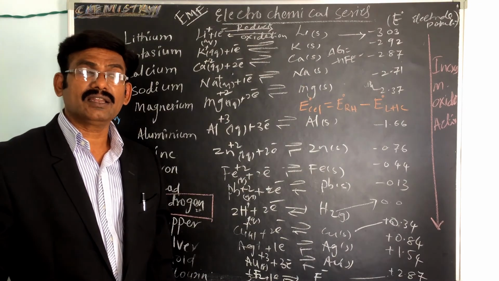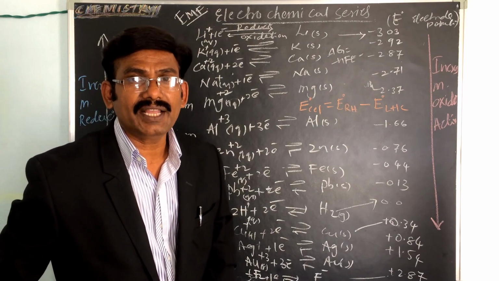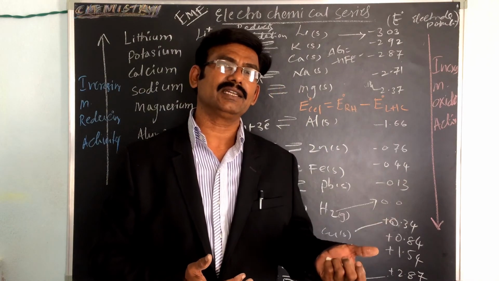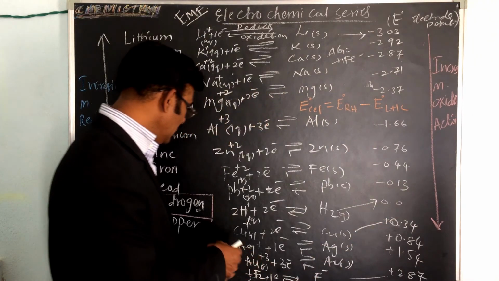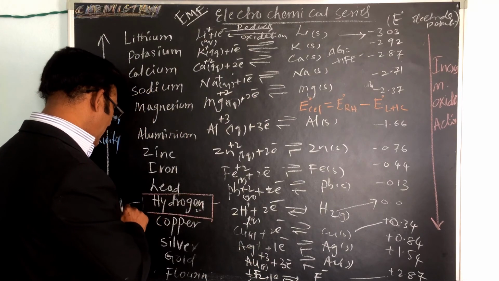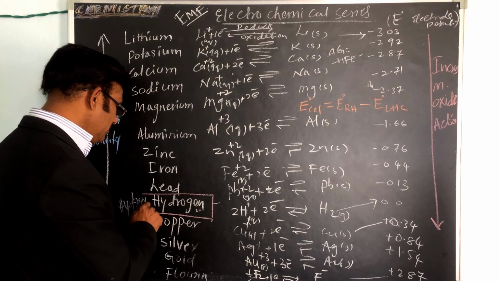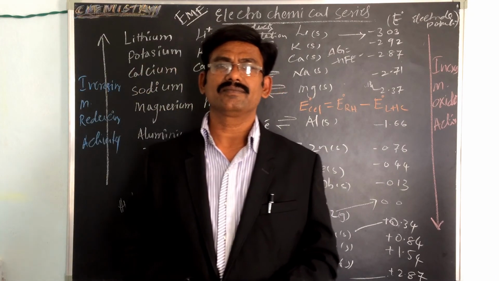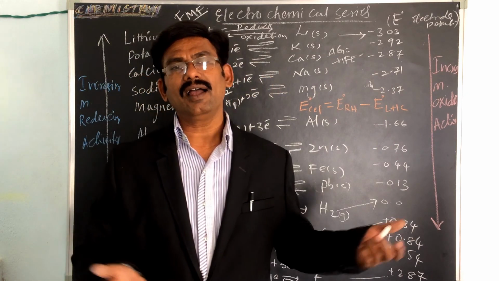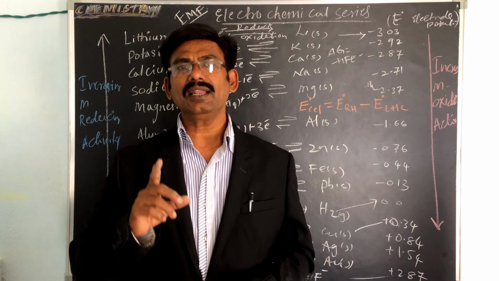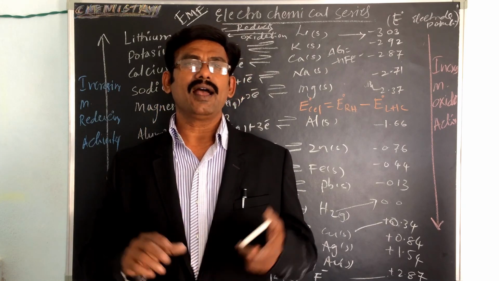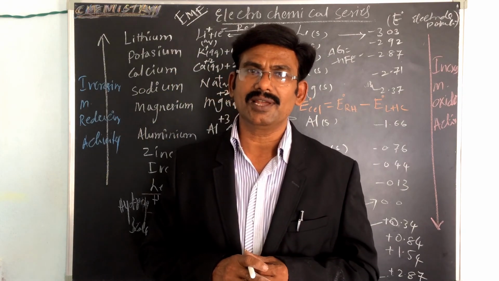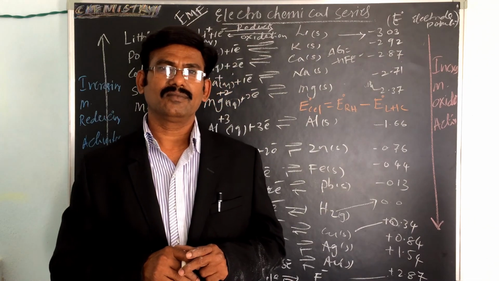The definition: when the various electrodes are arranged in the order of their increasing value of standard reduction potential on the hydrogen scale, the arrangement is called the electrochemical series.